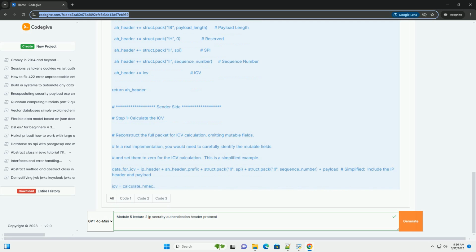8. When to use AH versus ESP. Use AH when authentication and data integrity are the primary security requirements. Confidentiality is not required or is handled by another layer of security. You need a simpler implementation than ESP. NAT traversal is not a major concern.